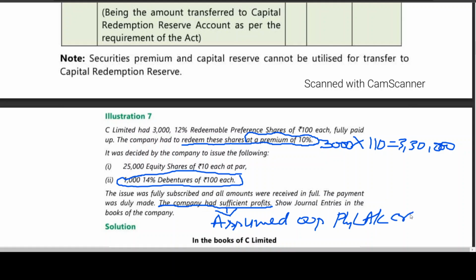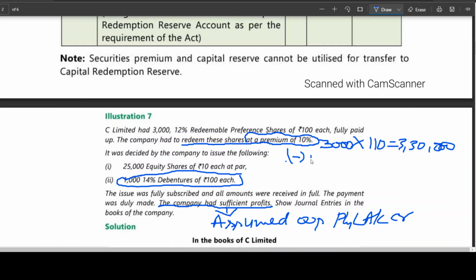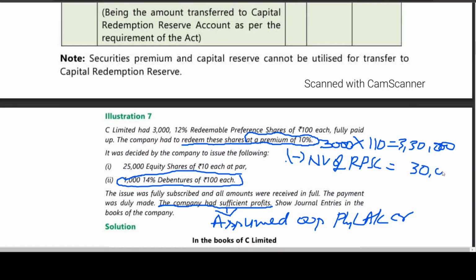Okay. And now here, what is the nominal value of RPSC? 3,00,000, no? 3 lakhs, no?